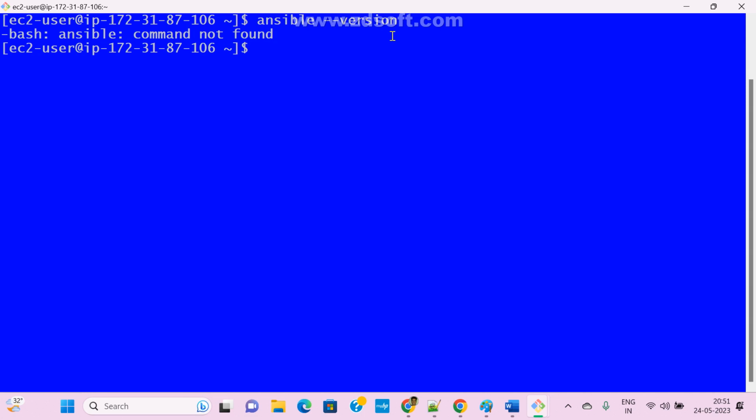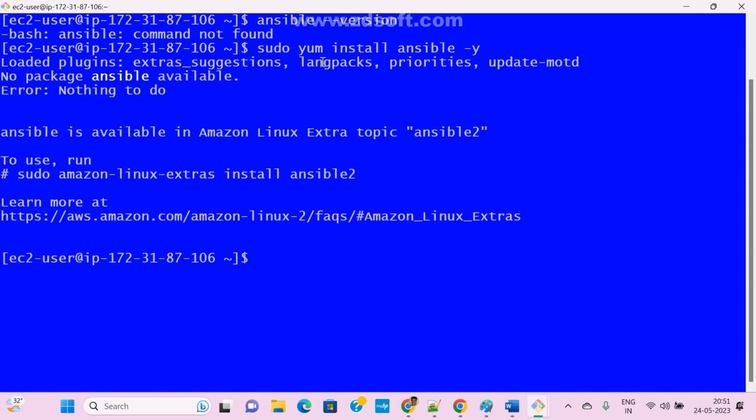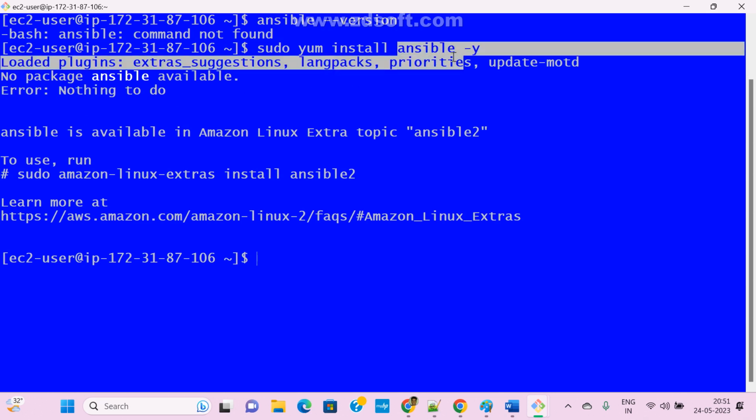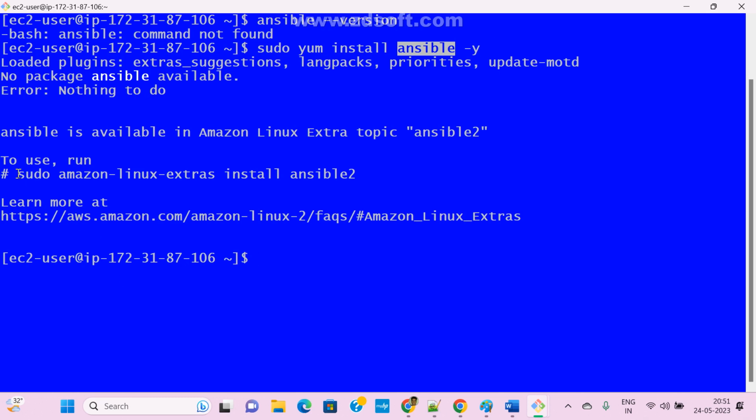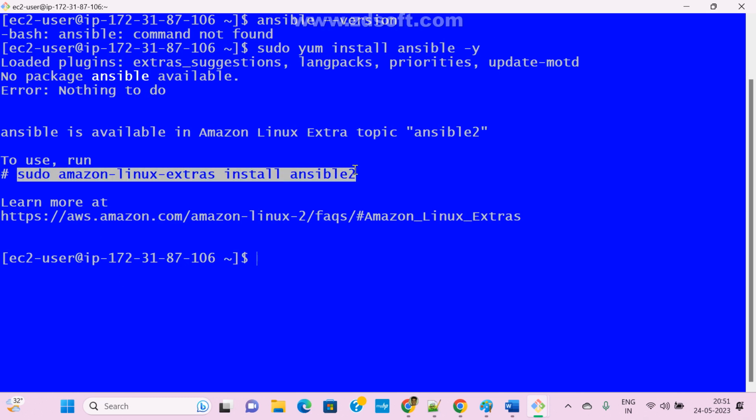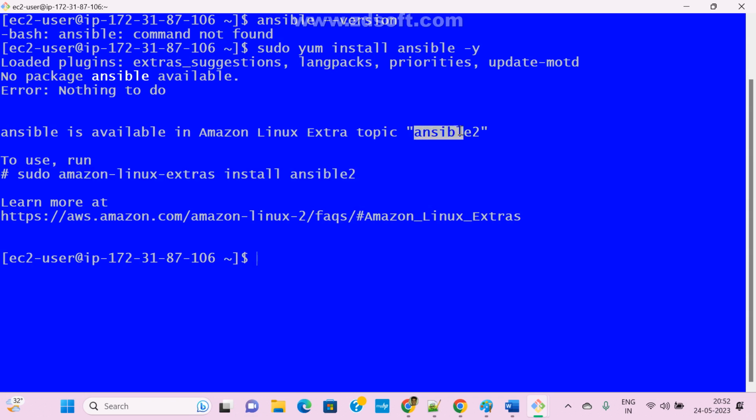Now how to install? This is the command, guys, very simple: sudo yum install ansible hyphen y. Suppose this Ansible is not supported, they will give some different URL and all. See here, error, nothing to do. They have given a suggestion: please use this command, ansible2. They updated it, and Ansible is available in the Amazon Linux Extras topic only. That package name has changed to ansible2.